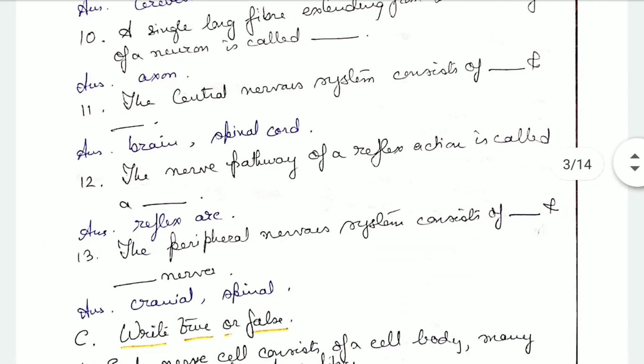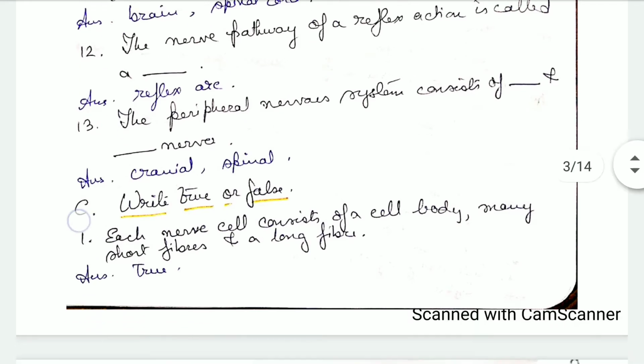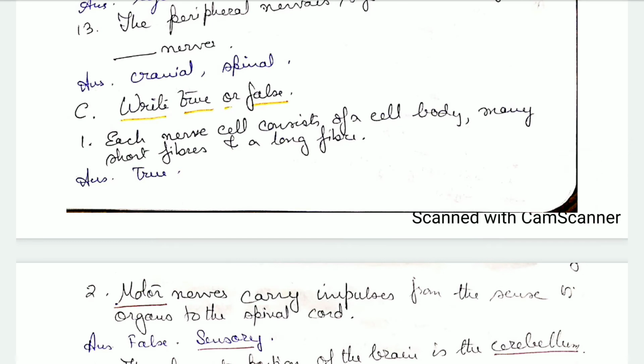The central nervous system consists of the brain and the spinal cord. The nerve pathway of a reflex action is called a reflex arc. The peripheral nervous system consists of the cranial and the spinal nerves. Now we come to the third set of questions, that is true and false. Each nerve cell consists of a cell body, many short fibers and a long fiber. That is true.